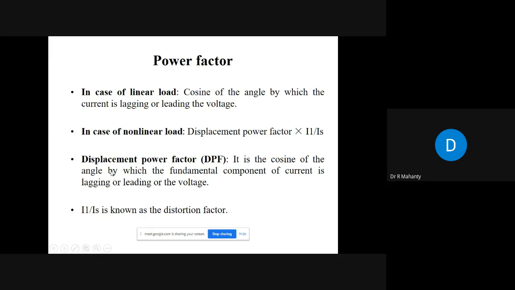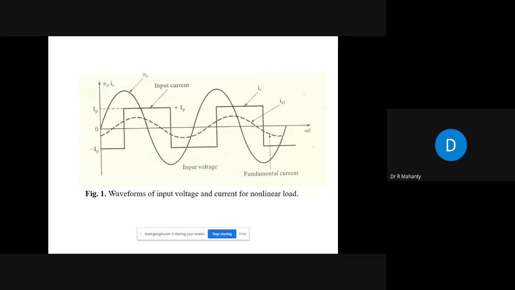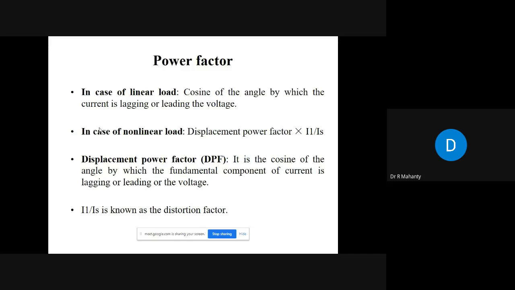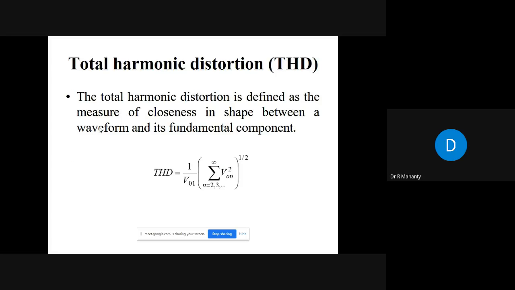It is the cosine of the angle by which the fundamental component of current is lagging or leading the voltage, which you can see from this diagram. It is lagging in this case. So the cosine of this angle gives you the displacement power factor. Now, there is also a definition of total harmonic distortion, which is very common these days. Total harmonic distortion is defined as the measure of closeness in shape between a waveform and its fundamental component.